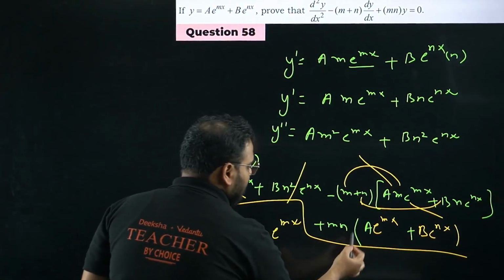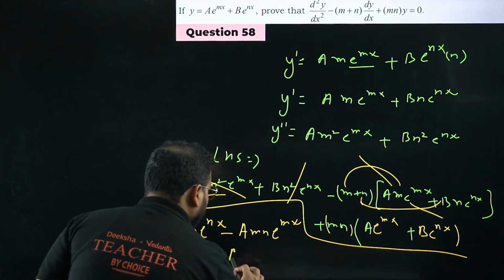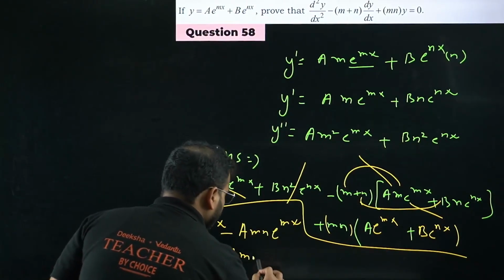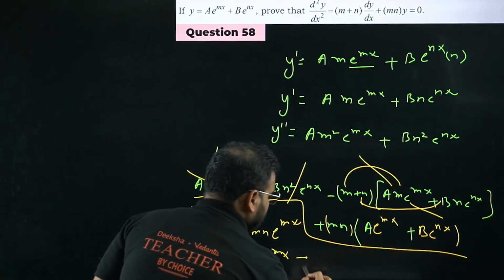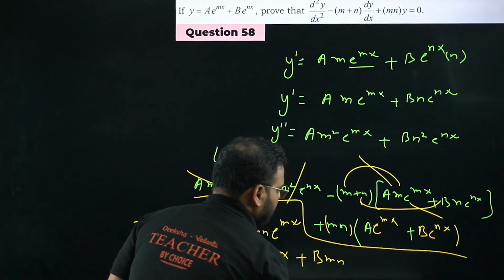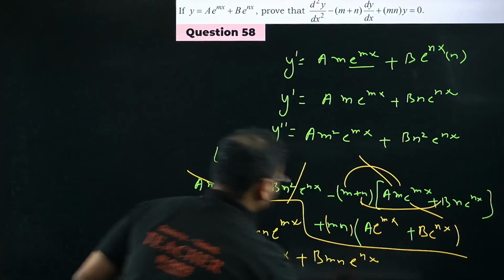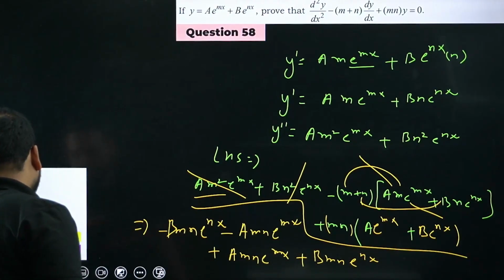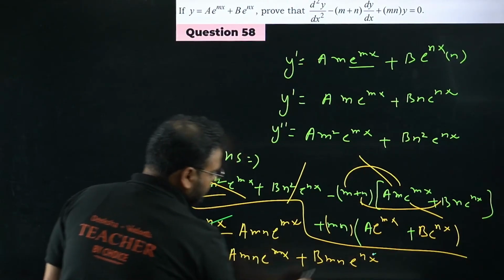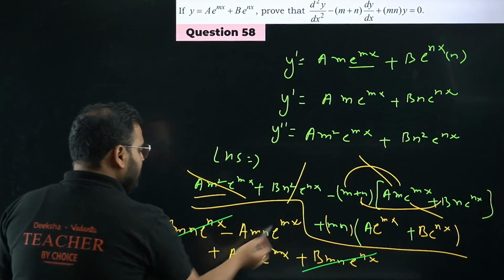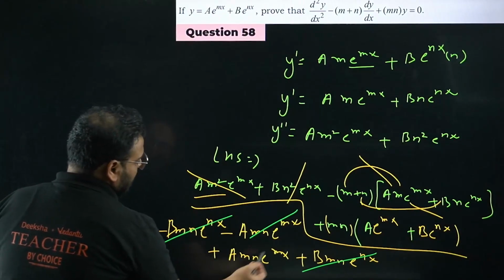What I get, mn multiplied with both the terms. So I get here a m n e power mx plus b m n e power nx. Now check this out. Okay, the last step done. Minus b m n e power nx plus b m n e power nx minus a m n e power mx plus a mn e power mx.